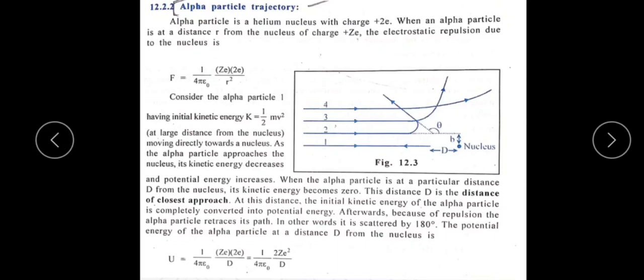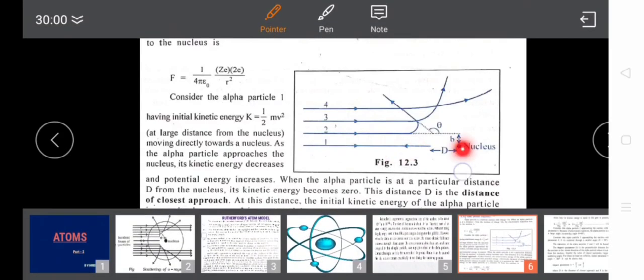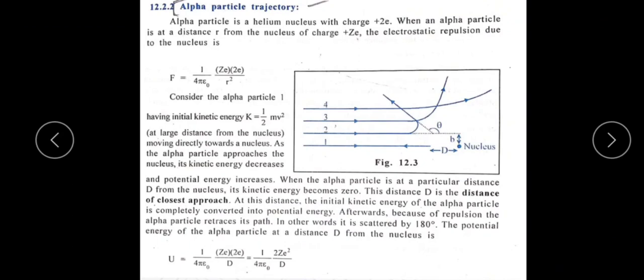The force of repulsion is acting on the alpha particle due to the nucleus, because the nucleus is positively charged and the alpha particle is also positively charged. So positive charge repulsion takes place. That's why the electrostatic force of repulsion takes place, due to the positively charged nucleus.